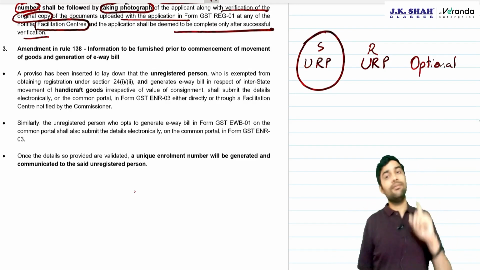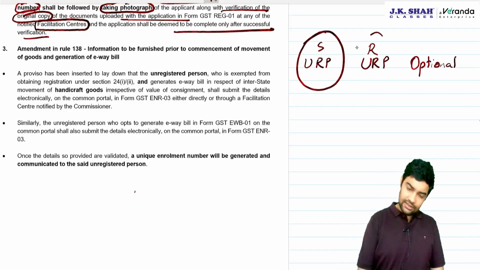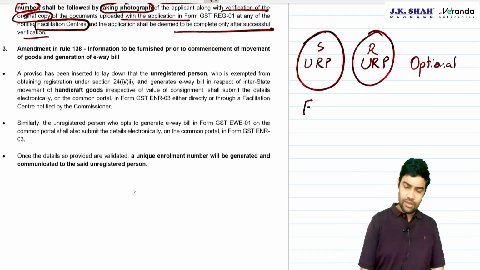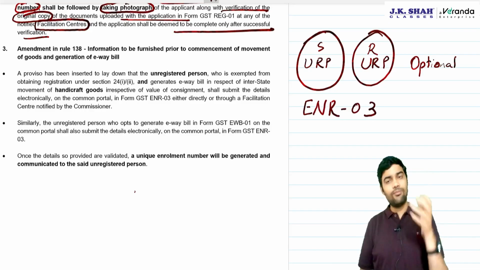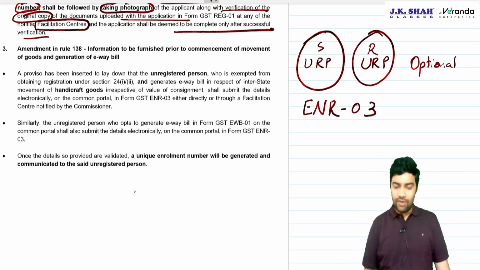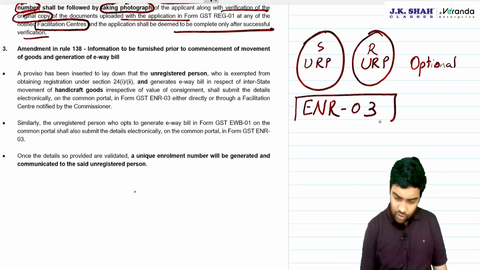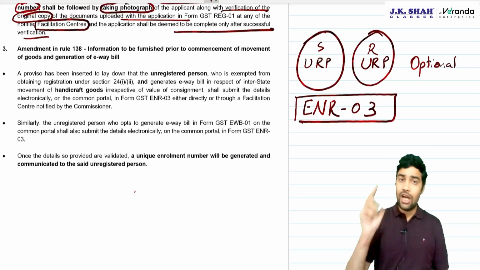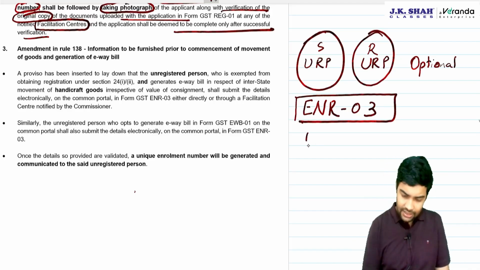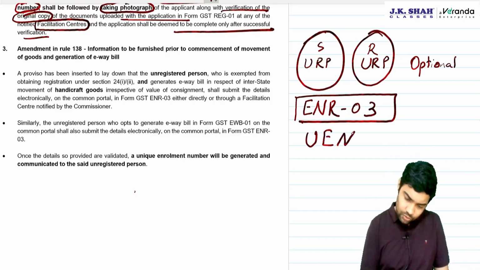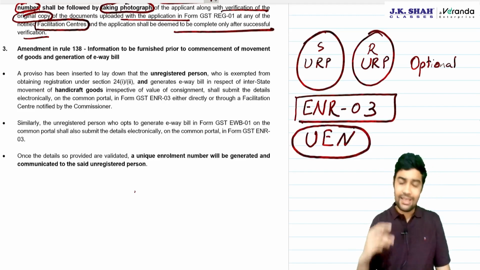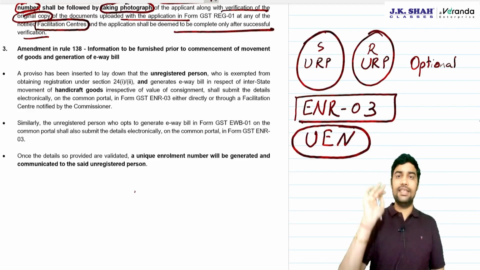There was no facility. Now, this unregistered person, any of them, can submit an enrollment application, ENR 03, on the common portal. Once they submit this enrollment application, they will get a unique enrollment number. And using this unique enrollment number, they can log in and generate e-way bill.